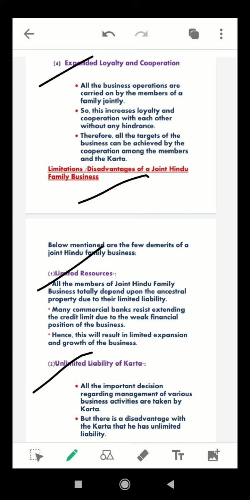Next is unlimited liability of karta. All the important decisions regarding management of various business activities are taken by the karta. We already discussed, because he has all the authority to do whatever he wants. But there is a disadvantage with the karta, that he has unlimited liability.